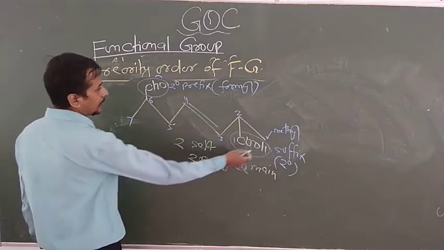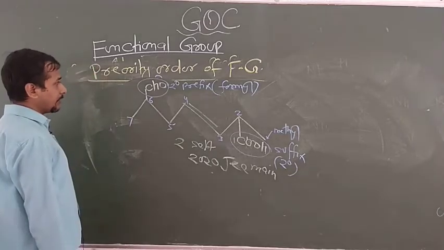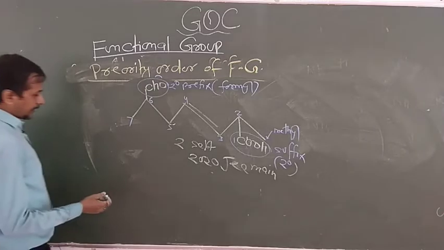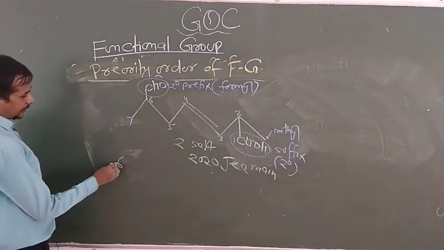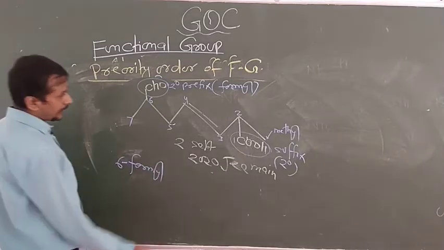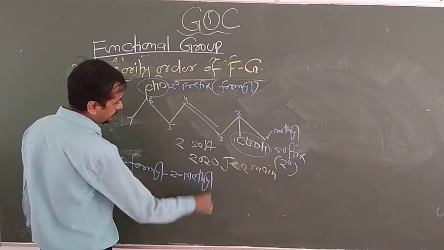So now look here. Here 2 substituents are there, so follow the alphabetical order. Now 6 number contains formyl, and in alphabetical order priority is given to this. So now 6-formyl, then 2-methyl.